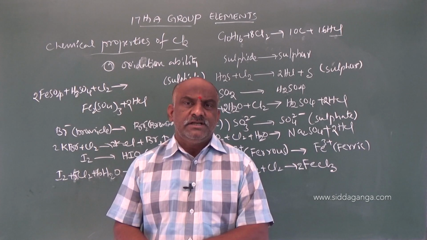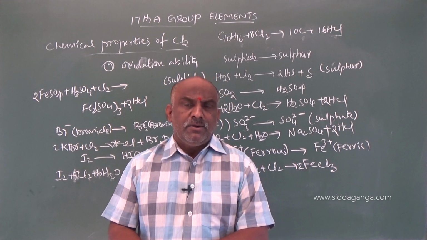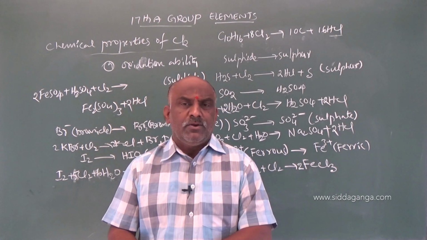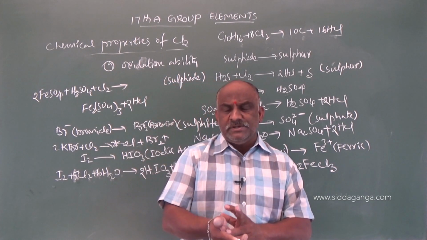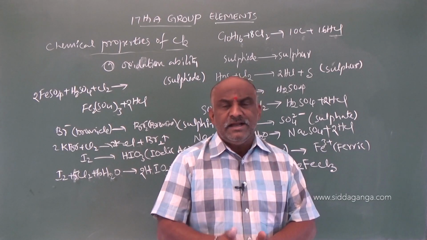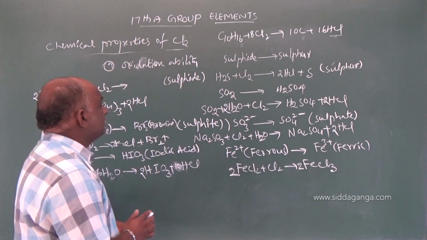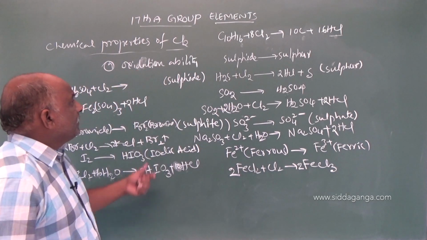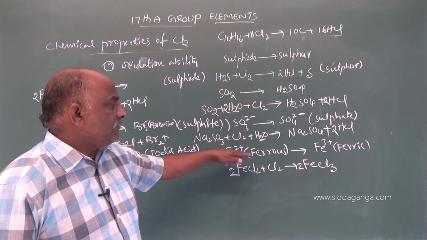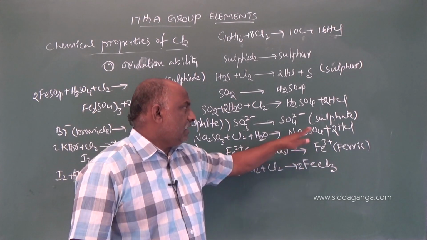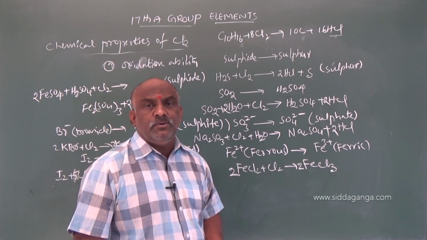We are using some pesticides. What are they? DDT and BHC, benzene hexachloride; DDT is dichloro diphenyl trichloroethane. So we use chlorine in the preparation of bleaching powder, pesticides such as DDT and BHC, and some poisonous gases. You should make a note of the poisonous gases, which are very important. If you write like this, it is easy to find the answers. If you practice the equations directly, it is a little bit difficult.